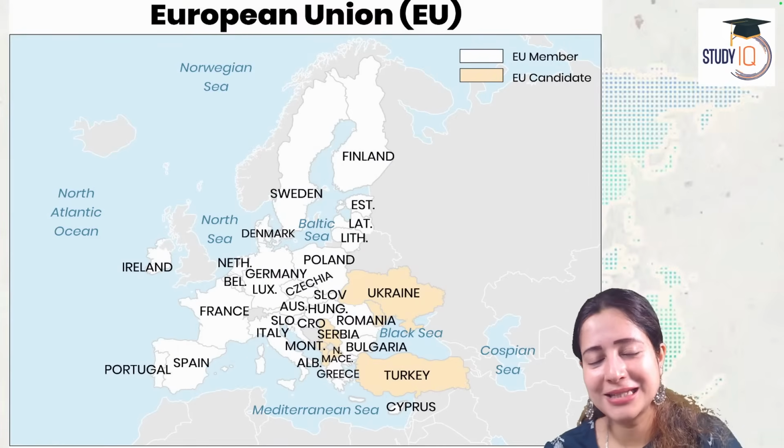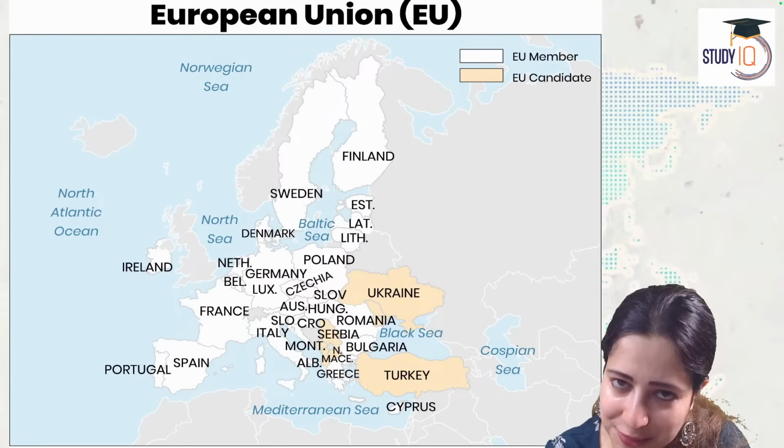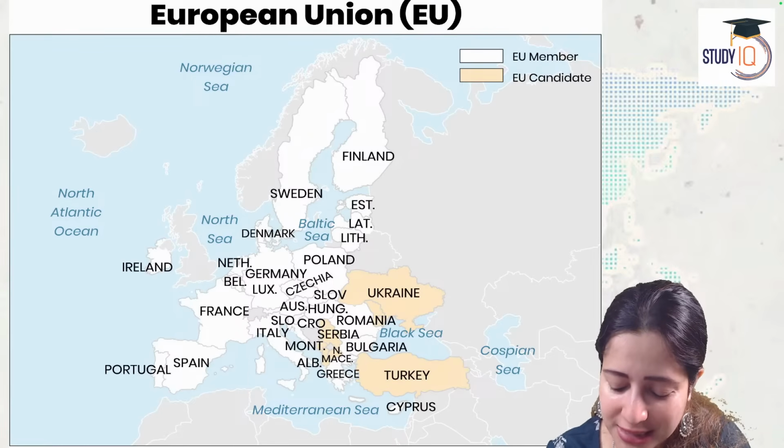Okay, so what is this? This is a map of the European Union right here. Did you see the map? The map of the European Union right here.